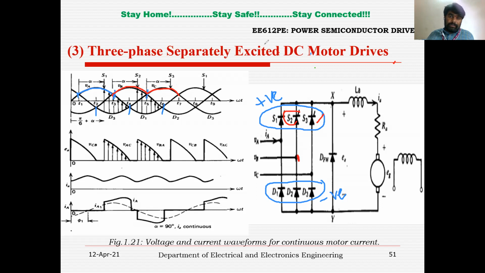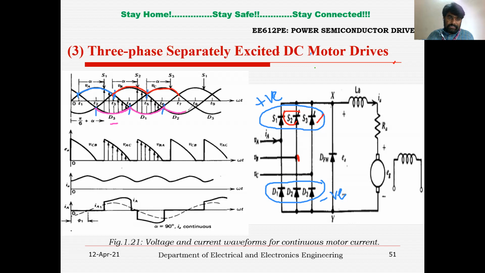Similarly, if you see the diodes D1, D2, and D3, between T2 and T4, D3 has more negative voltage across it, so D3 will be in forward bias. Between T4 and T6, D1 will have more negative voltage across it, so it will be in forward bias during this interval.